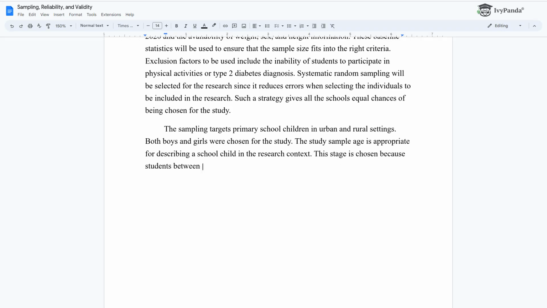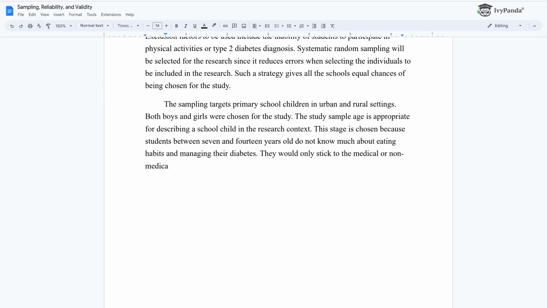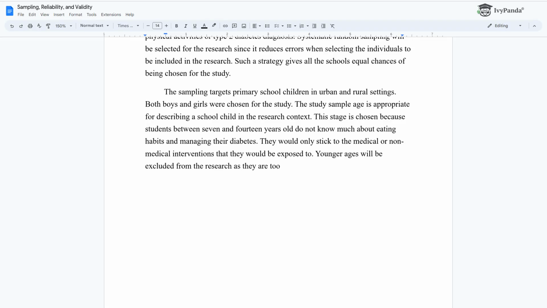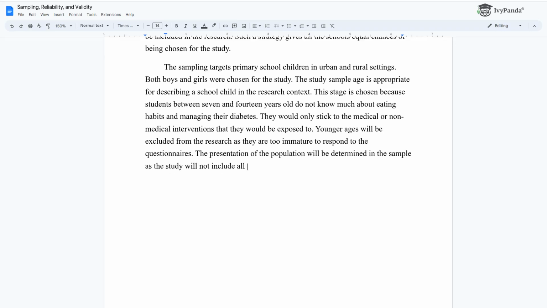This stage is chosen because students between 7 and 14 years old do not know much about eating habits and managing their diabetes. They would only stick to the medical or non-medical interventions that they would be exposed to. Younger ages will be excluded from the research as they are too immature to respond to the questionnaires. The presentation of the population will be determined in the sample as the study will not include all the students